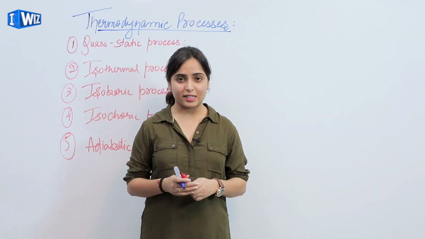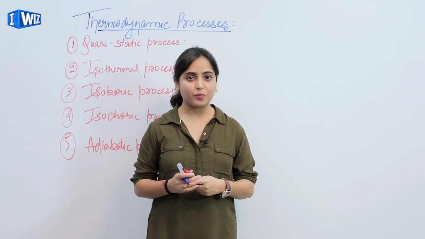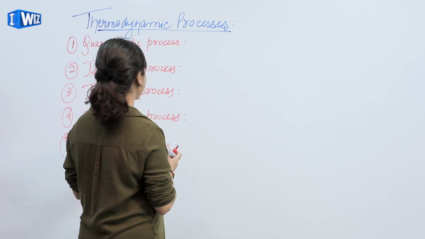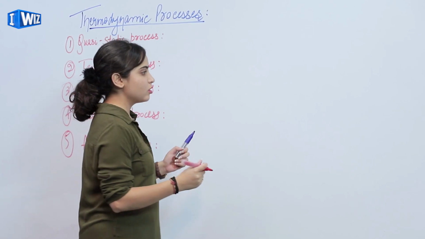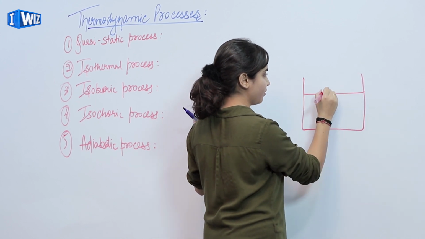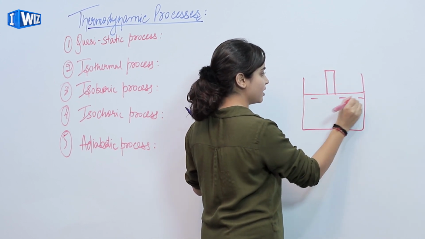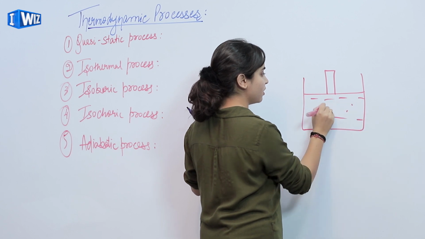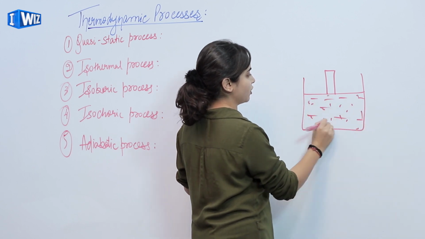Now we'll discuss types of thermodynamic processes. First we have the quasi-static process. For example, we have a system filled with gas and a piston attached.